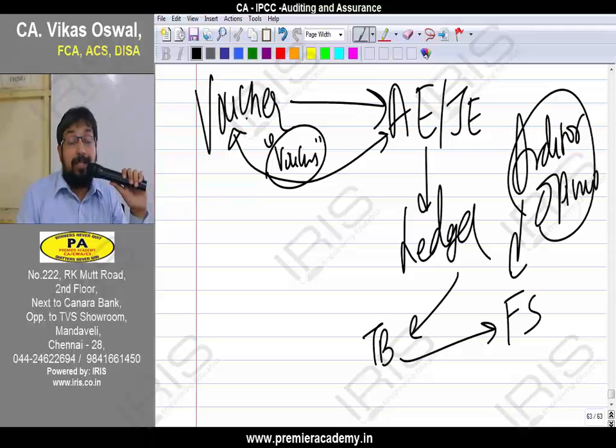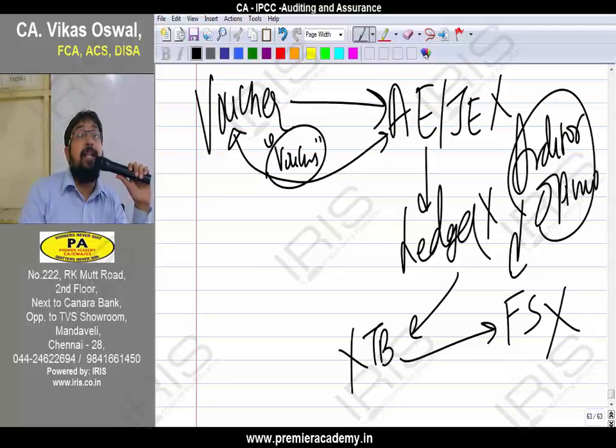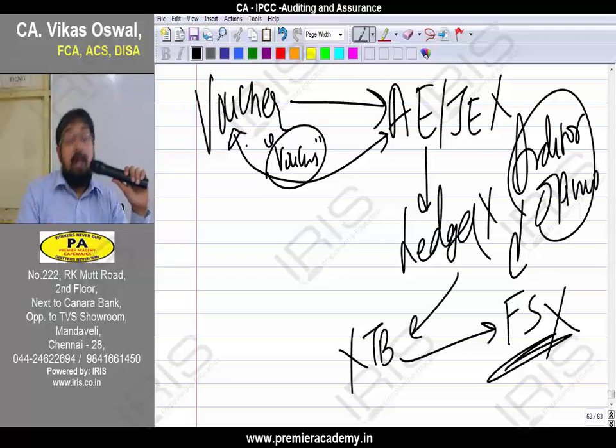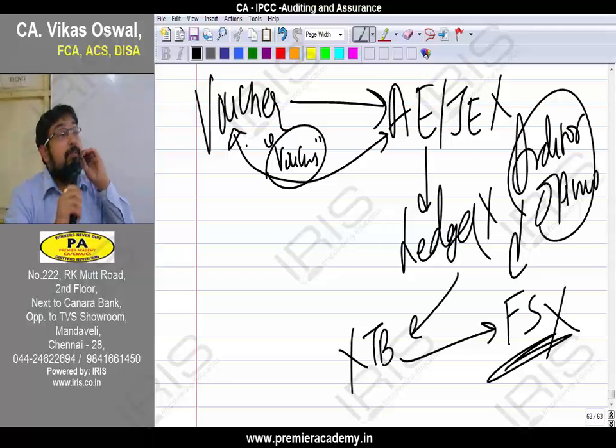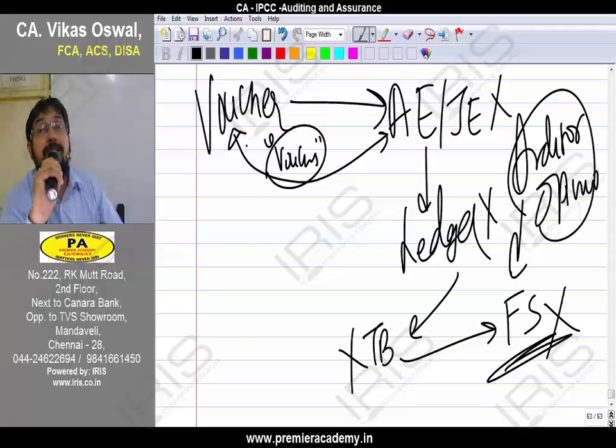So now look at this, my dear soldier. If based on the voucher I pass a wrong accounting entry, will it affect my ledger? Will it affect my trial balance? Will it affect my financial statement? Yes or no? Don't you think vouching is fundamental to audit? That is why vouching is very, very important. And as I told you, the first thing you will learn in your articleship is always vouching. Make a note of it.